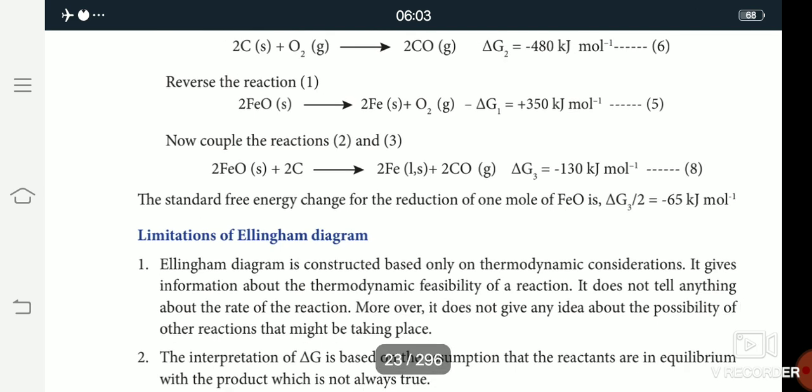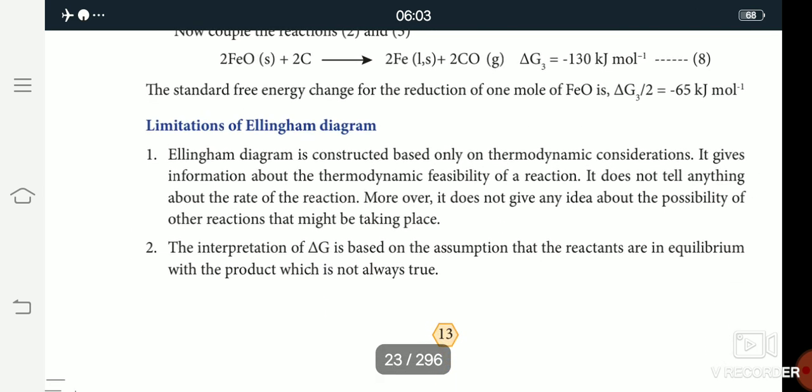Next are the limitations of the Ellingham diagram. The first limitation is that it does not tell about the rate of the reaction. The rate means the reaction speed. Then the next one, it does not illustrate the Ellingham diagram for other reactions.